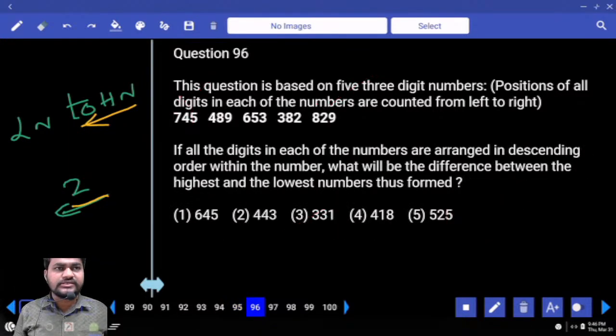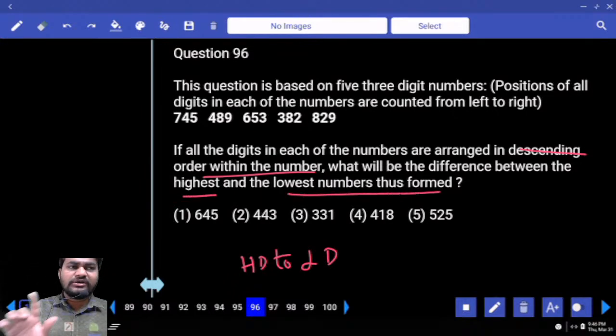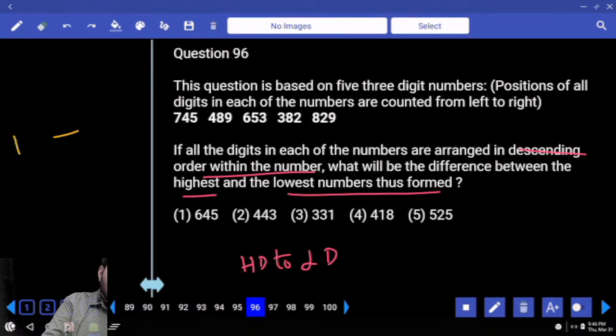Next, 96. If all the digits in each of the numbers are arranged in descending order within the number, that means from highest digit to lowest digit within the number, what will be the difference between highest and lowest numbers thus formed? Difference between highest number and the lowest number is required.